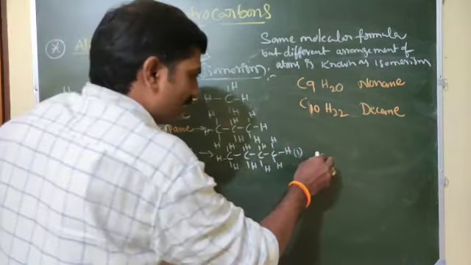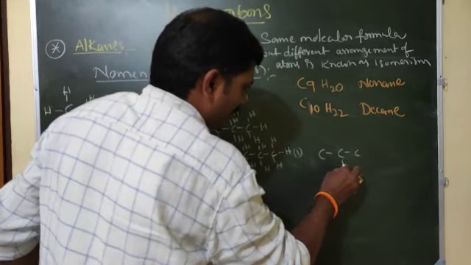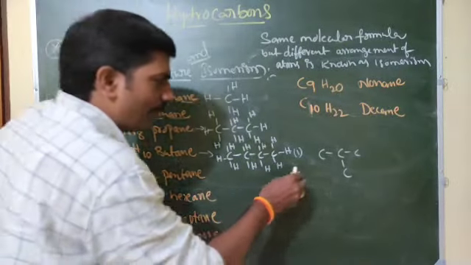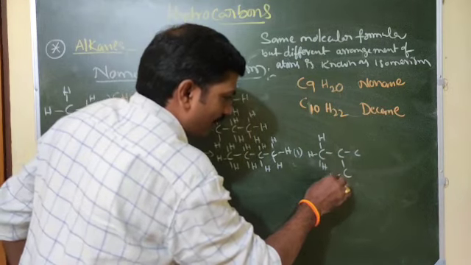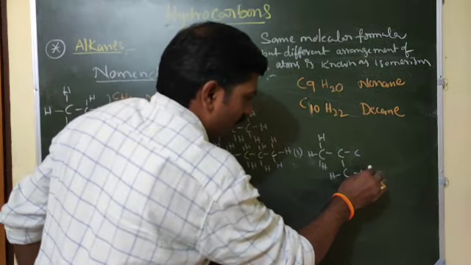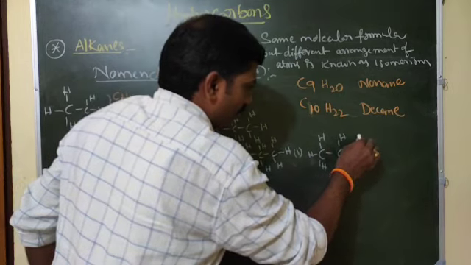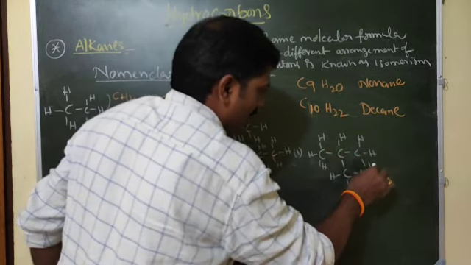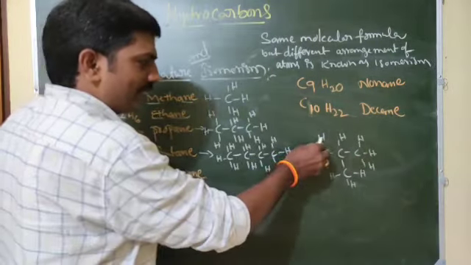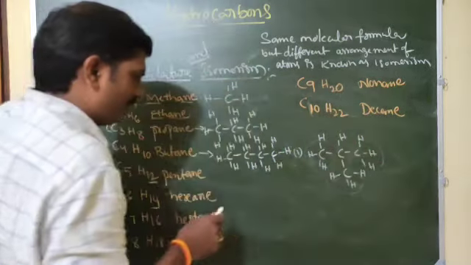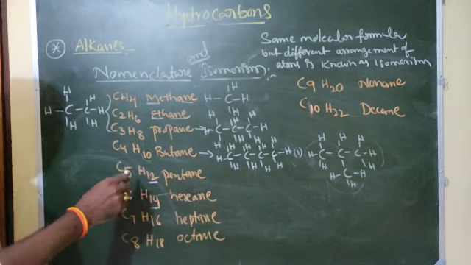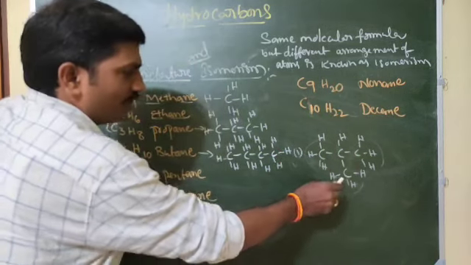From this, the second structure also has 1, 2, 3, 4 carbons.